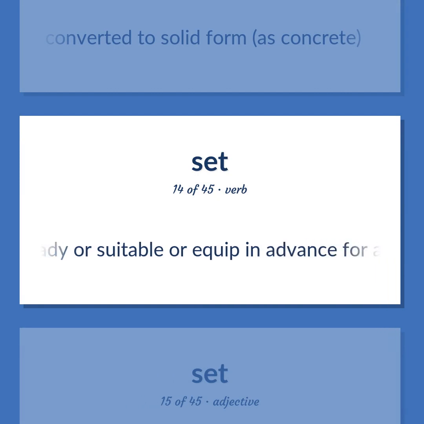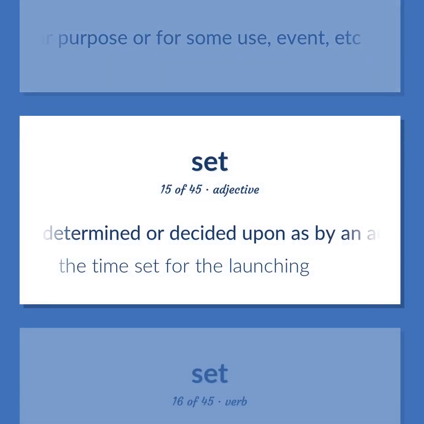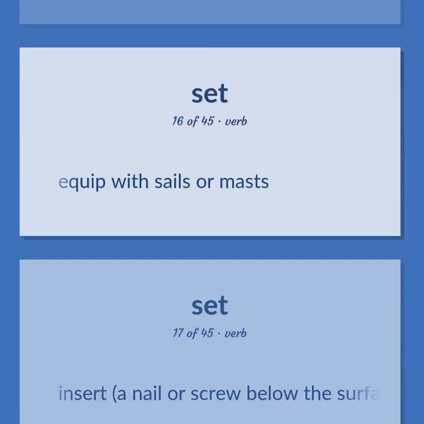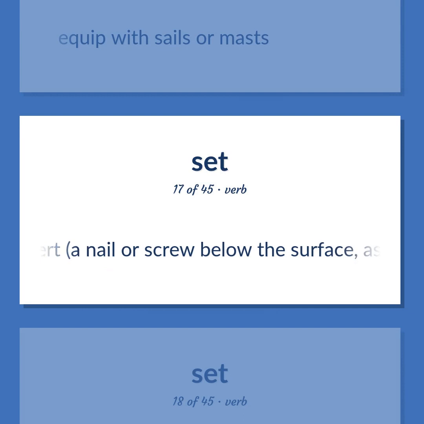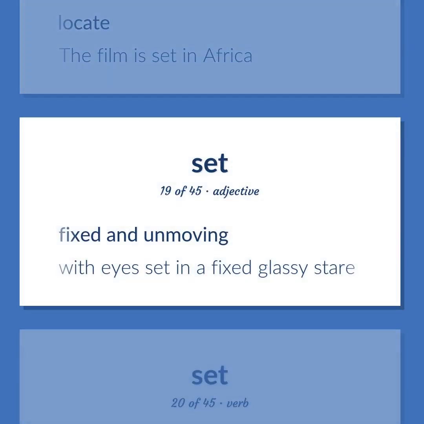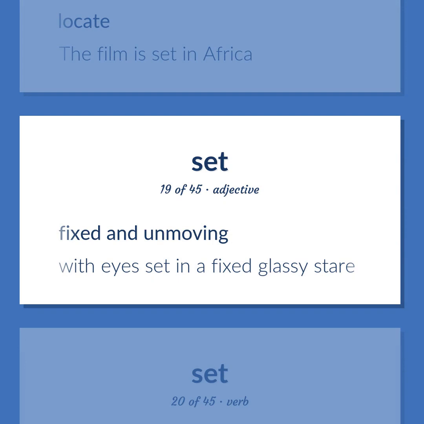Make ready or suitable or equip in advance for a particular purpose or for some use, event, etc. Determined or decided upon as by an authority. The time set for the launching. Equip with sails or masts. Insert a nail or screw below the surface, as into a countersink. Locate. The film is set in Africa. Fixed and unmoving. With eyes set in a fixed glassy stare.